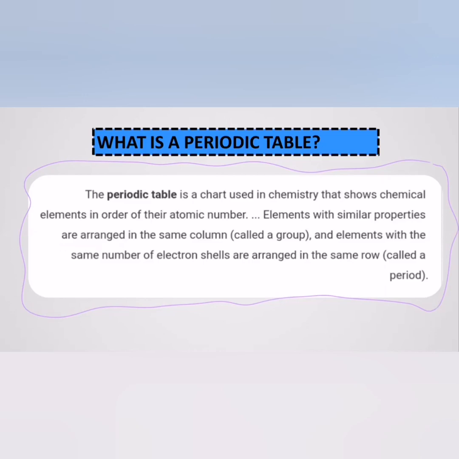Elements with similar properties are arranged in the same column, called a group, and elements with the same number of electron shells are arranged in the same row, called a period. This means in the periodic table we have two things, a group and a period. In the group we have elements with similar properties, and in the period we have the number of electron shells.